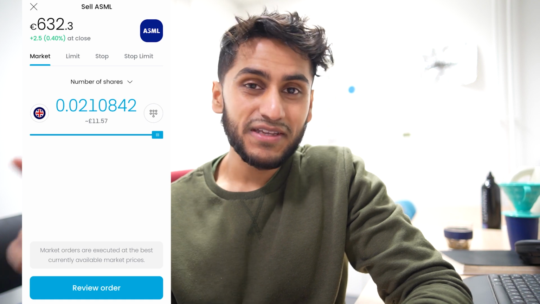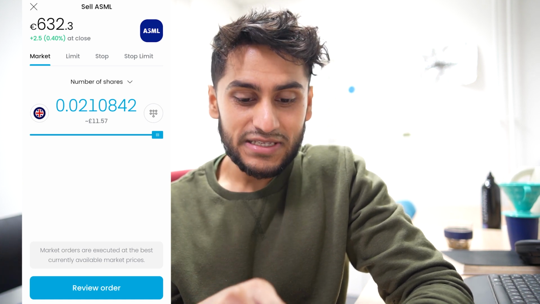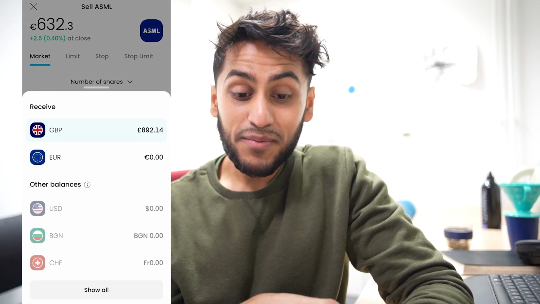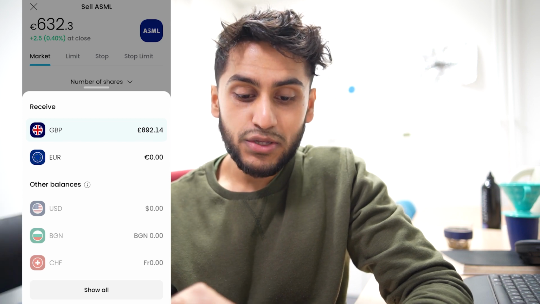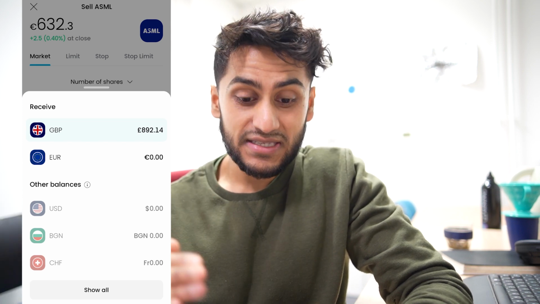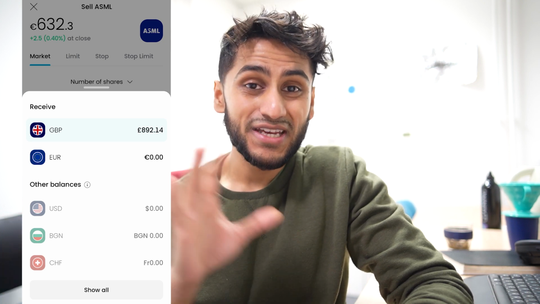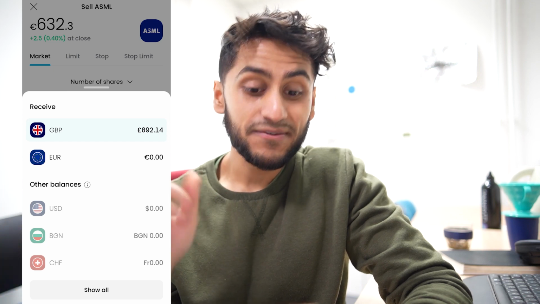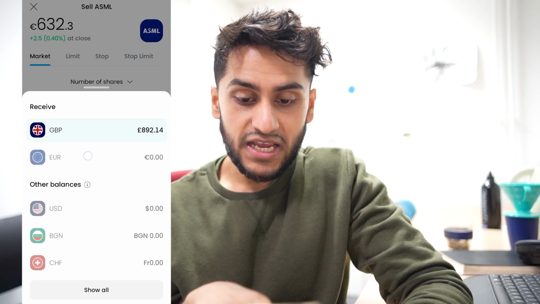Like I said, lots of hidden buttons on Trading212 if you're new to the platform. What you really need to do is press this flag here, which is really not intuitive at all. By pressing this flag, it's almost like an Easter egg where you get this new menu. In this menu, you can see that I can receive what I sell in Great British pounds or in euros. So if I want to sell my shares in ASML and keep the money in euros to bypass the foreign exchange fee, all I have to do is press the Union Jack button here and then change it to euros.